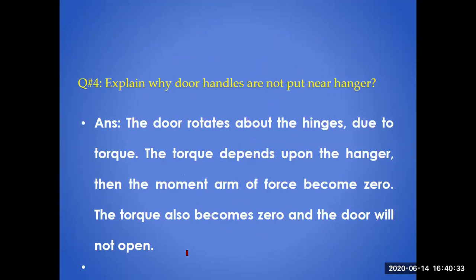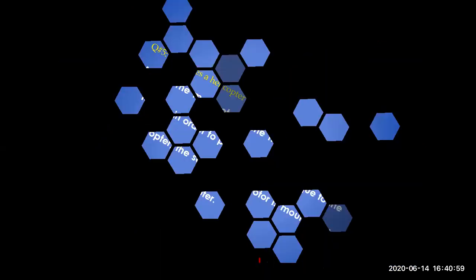The more the moment arm, the more torque is produced. If this is the door and you are applying force at this place, it is not possible to open or rotate the door. But if you apply a force at a certain distance, basically this is the moment arm, and by increasing the moment arm, it becomes more and more easy for you to produce torque in the body.